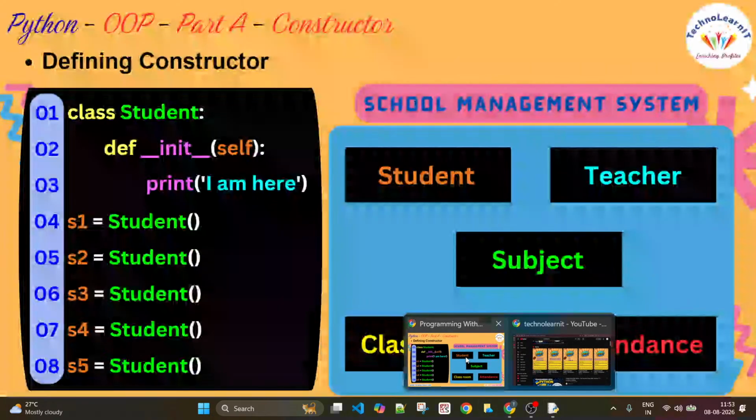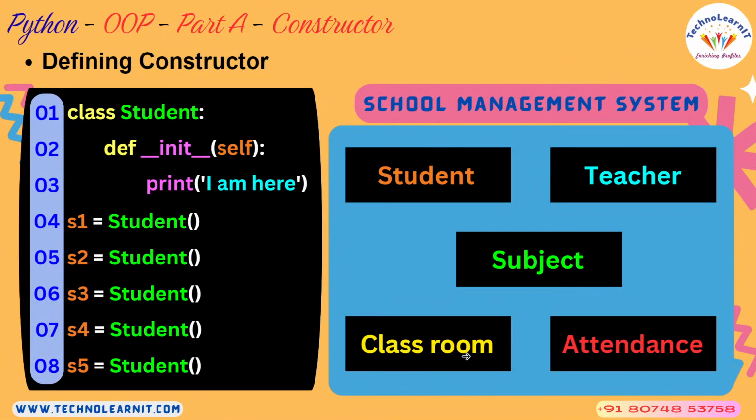All right. So in this example, we have created five different objects. So "I am here" would be printed five times. So this is called the constructor. The name of the constructor of any class is nothing but underscore underscore init underscore underscore. It's a special function or method which is used to initialize the values of the objects. What is meant by initialization? So here init is a constructor, right?